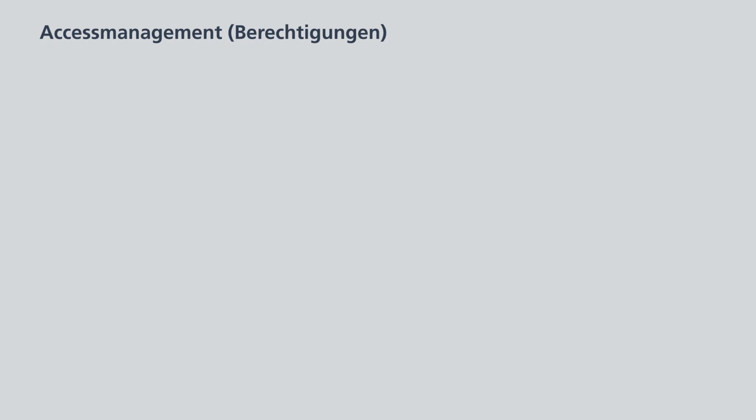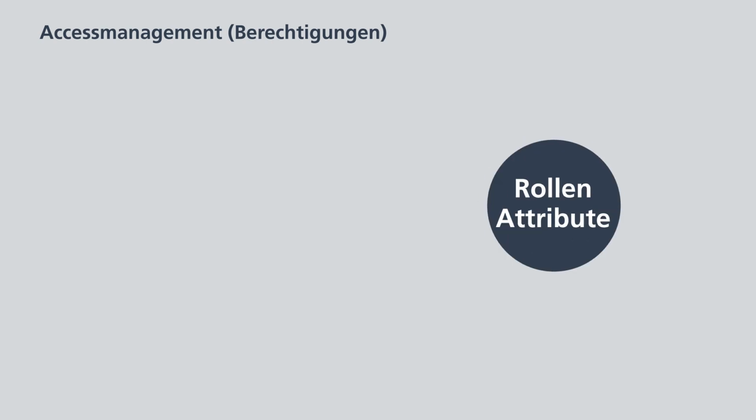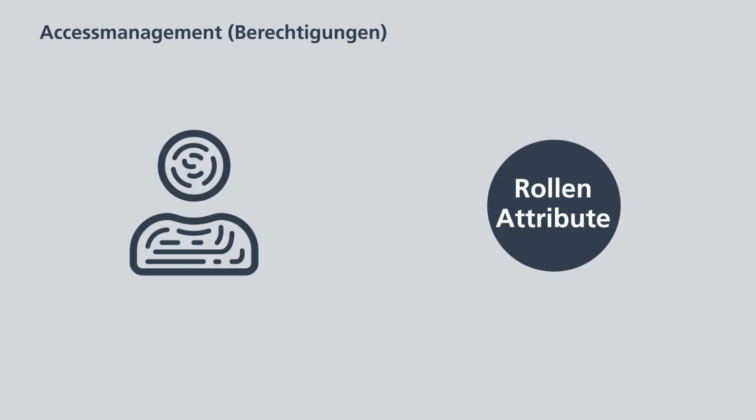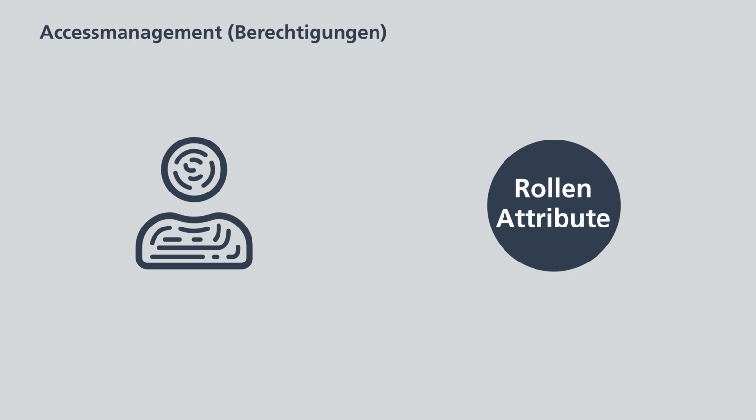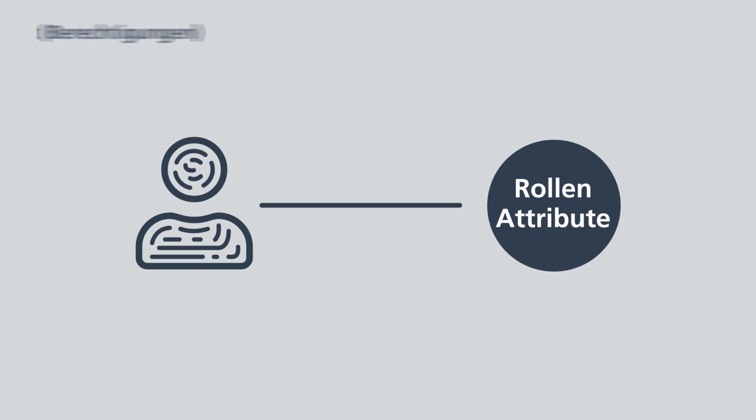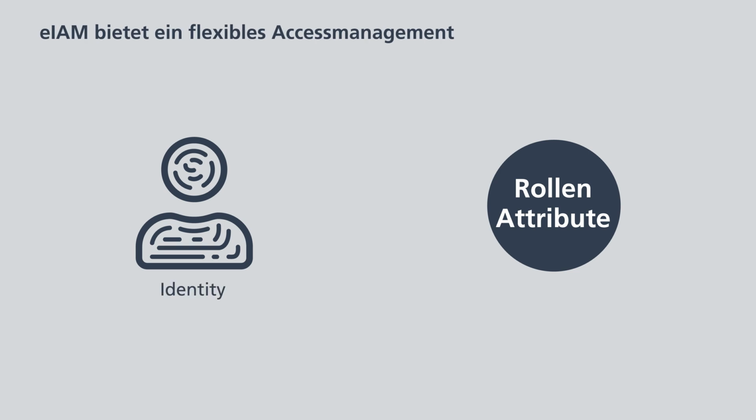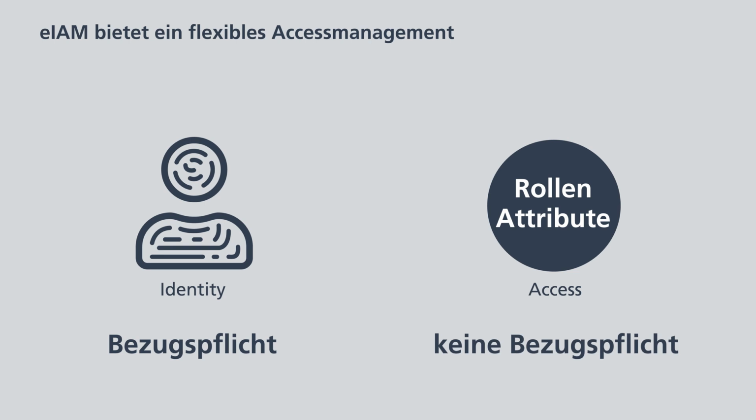The term access management refers to the permissions, such as roles and attributes, that can be exercised using an electronic identity. EIAM offers the option of using flexible access management. However, the market model only defines a usage requirement for the electronic identities, whereas the access management can be lodged elsewhere, for example, in the specialist applications.